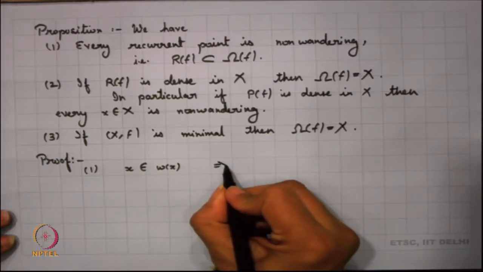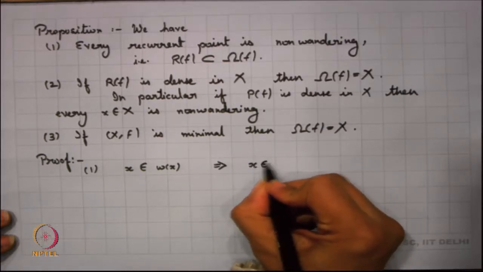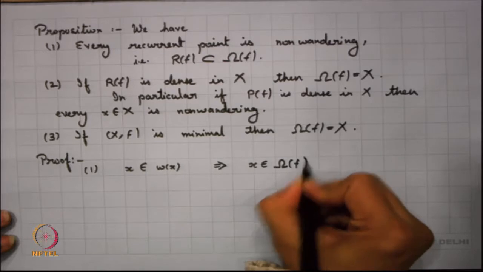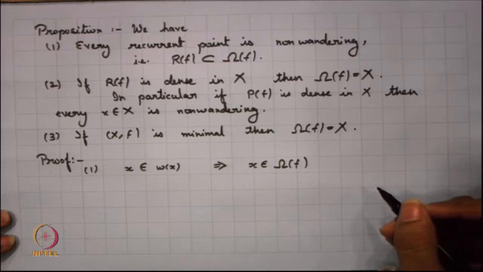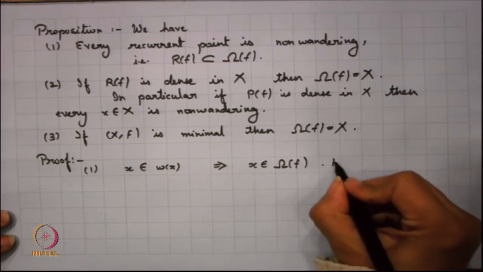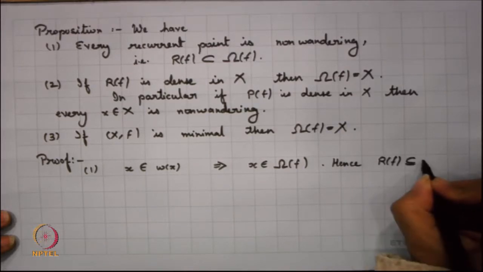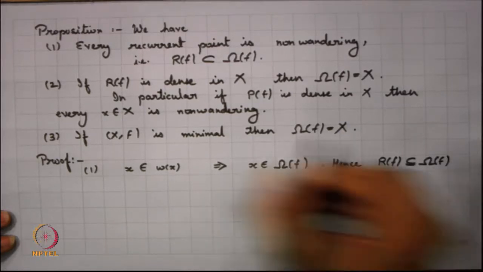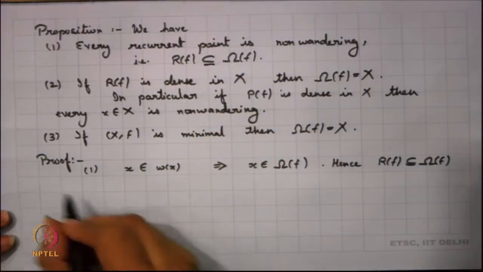So, we have already discussed this implies that x belongs to capital Omega_f, right, difference between small and capital, and hence we can say that R_f will always be a subset of Omega_f. You can write it could be equal also.